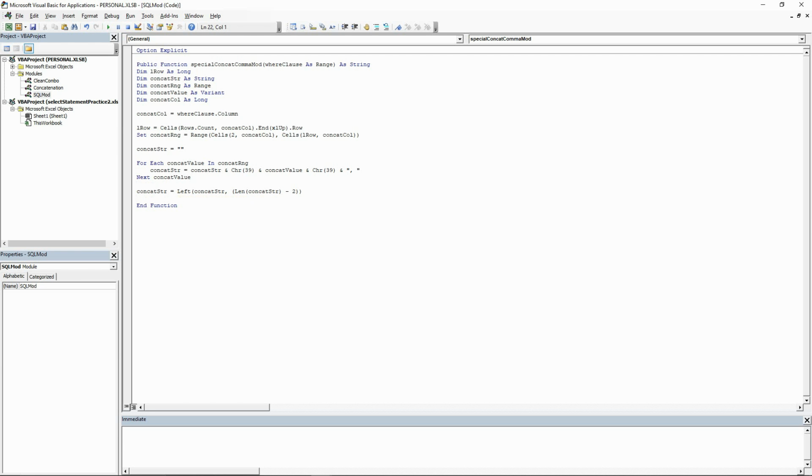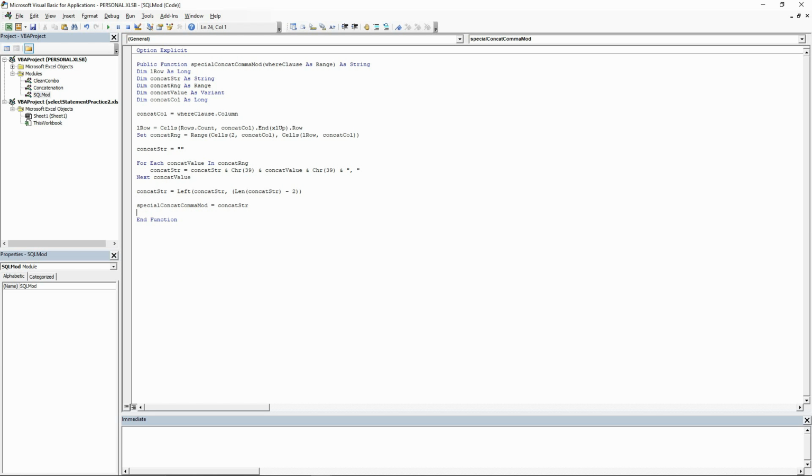Once we have our values in the string, we will trim the last comma and space. In previous videos, we have showed how to trim data as it comes in and how to deal with inconsistent data such as blank cells. We will keep this example simple, and you can add those checks to your code if necessary. Finally, we will make the function special concat, mod equal to the concat string, and this will put the string in the cell where we call the function.